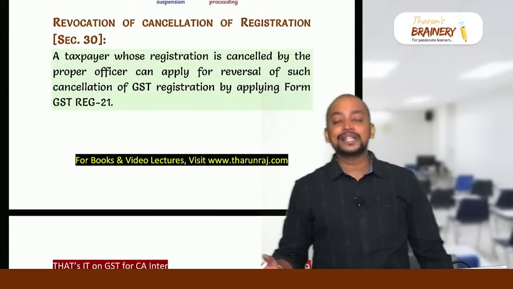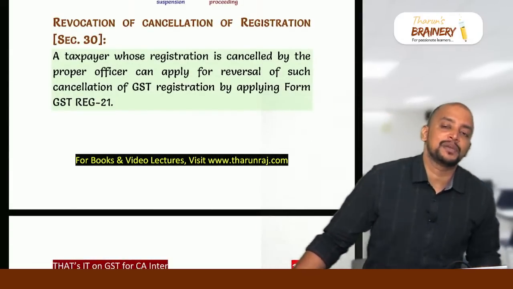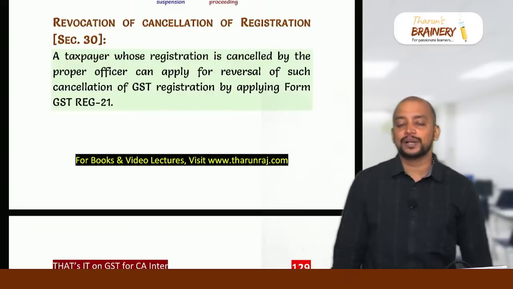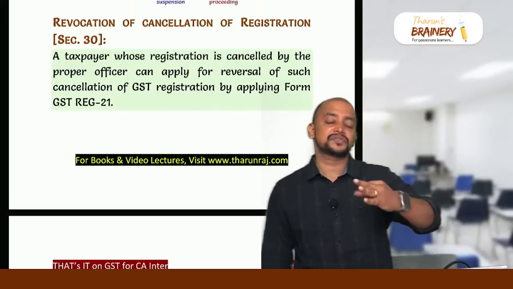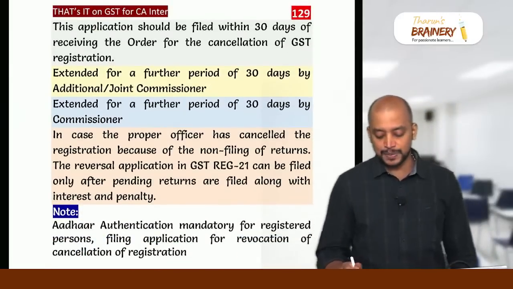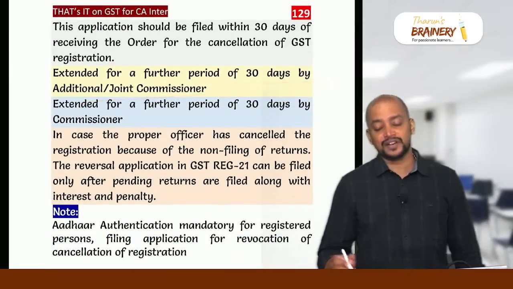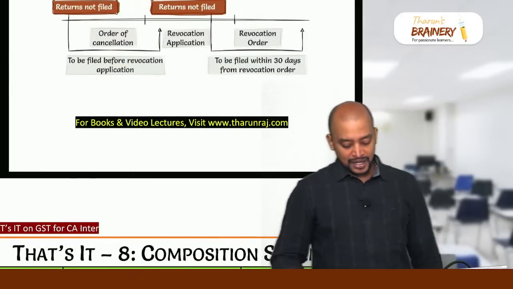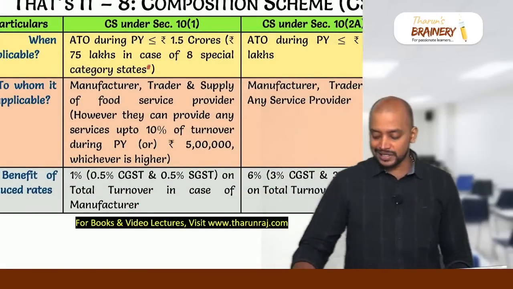Then once the cancellation order is passed, thereafter we can make application for revocation of cancellation. What is the time limit within which we need to make application for revocation of cancellation? Within 30 days from the date of cancellation order. It can be extended for a further period of 30 days by additional or joint commissioner, and a further period of 30 days by commissioner.